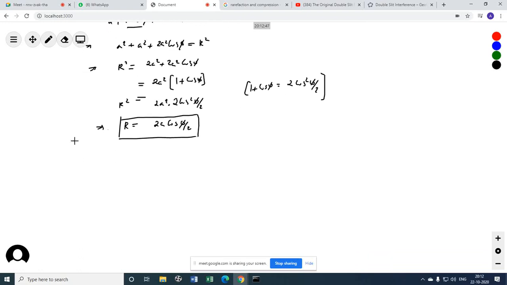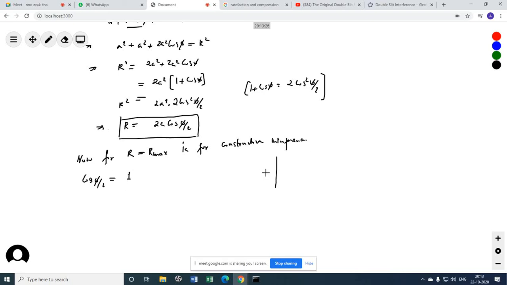Now, for R equals to R max, that is for constructive interference, cos phi by 2 must be equals to 1.